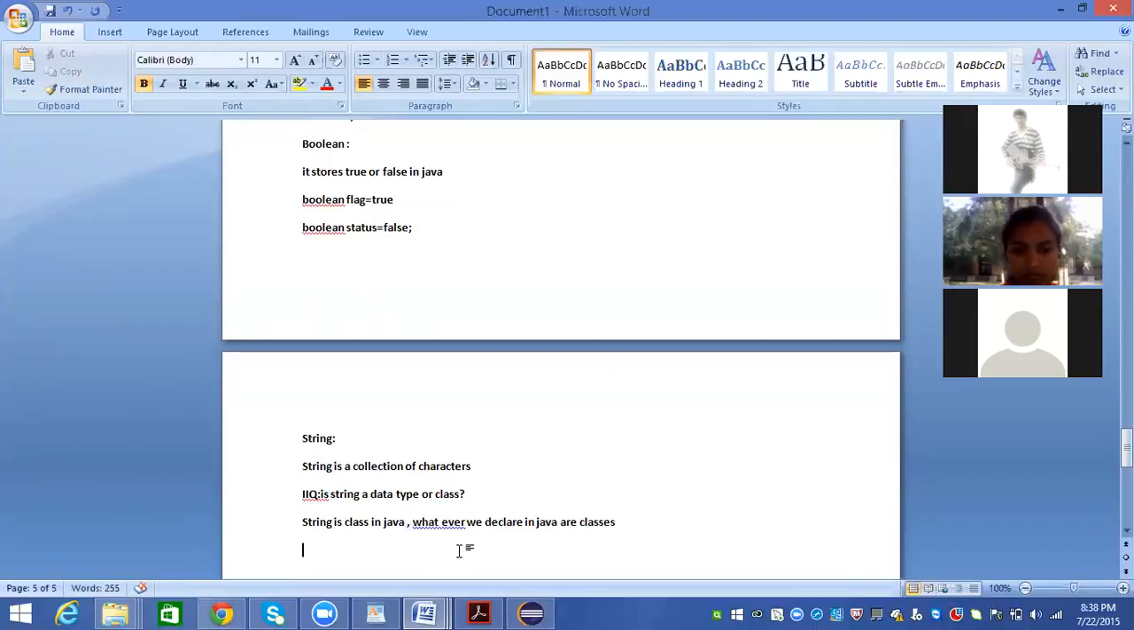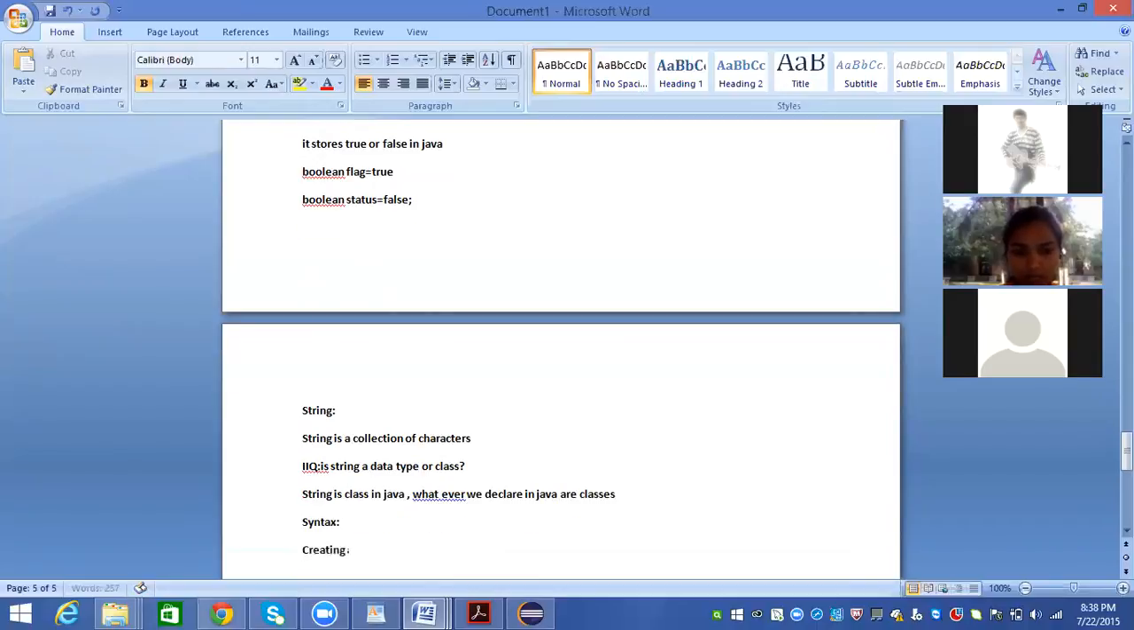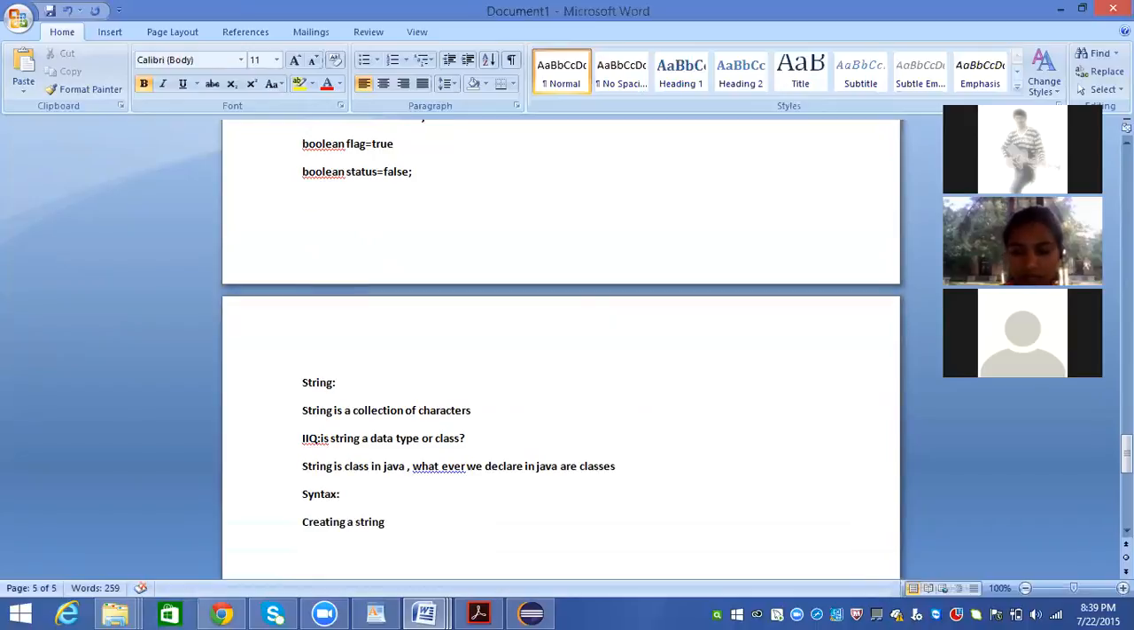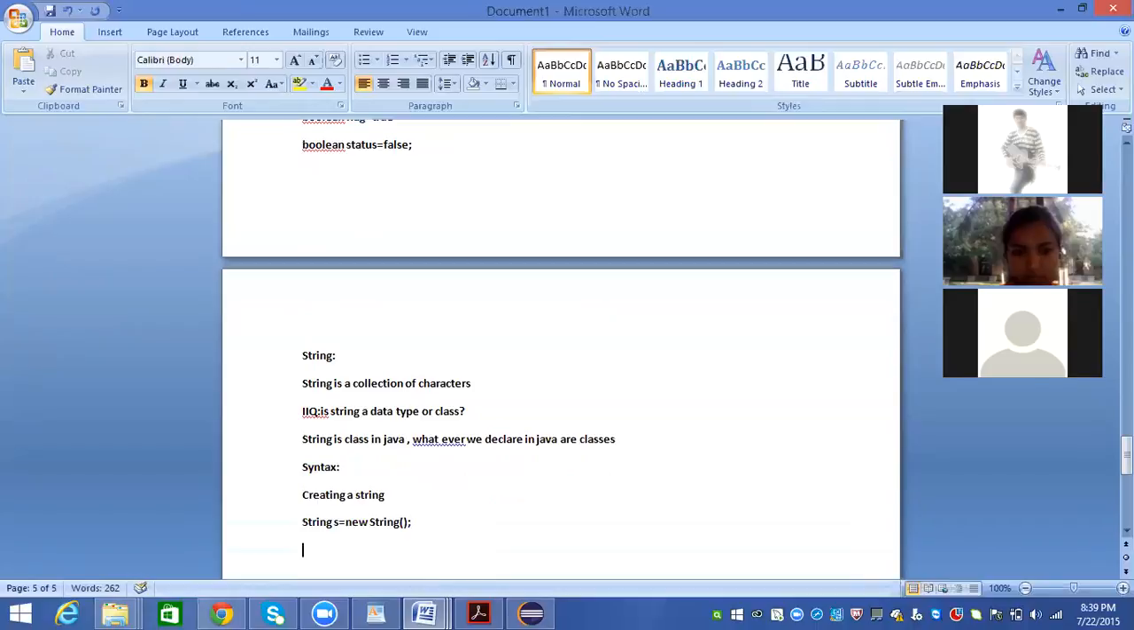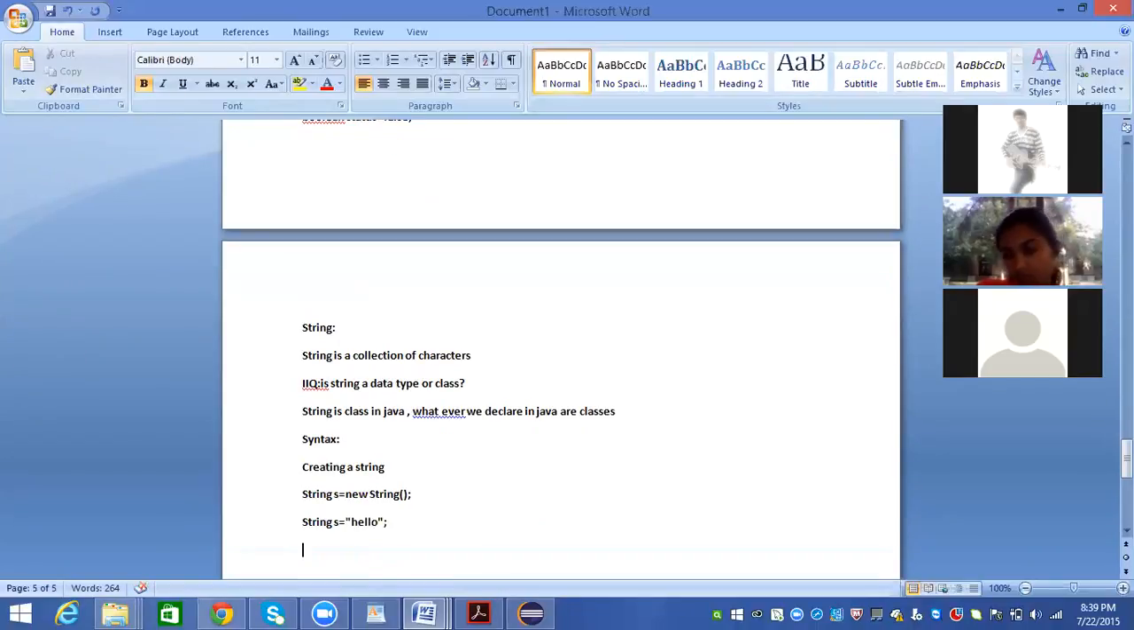Now, how to represent a string? We have syntax for creating a string. We have two different ways of creating a string. One is String s = new String(). The string is a class. s is called a reference, and new is an operator; with this I'm creating a memory location. I'll talk about this later. The other way is String s = "hello", where you can directly give the value. This is a string data type.